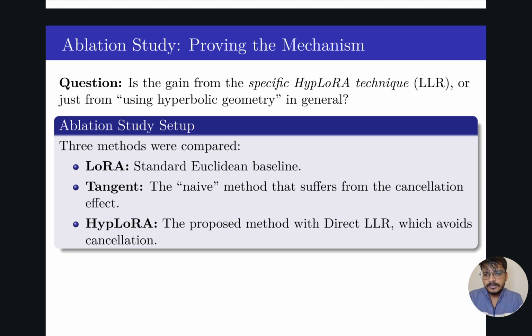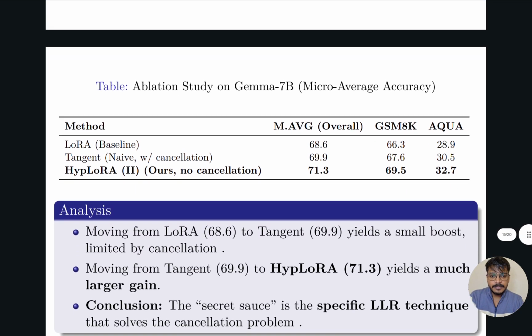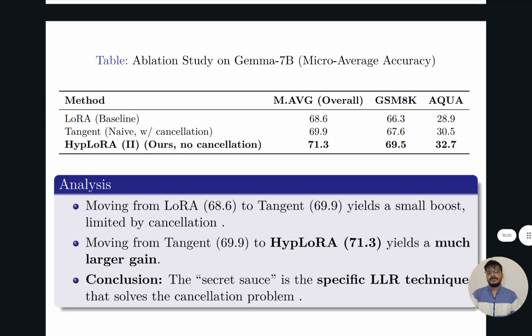Next we compare LoRa, tangent and Hive LoRa methods. Is the gain from the specific Hive LoRa technique or just from using hyperbolic geometry in general? So three methods are compared: LoRa, the standard Euclidean baseline; the naive method that suffers from the cancellation effect; and Hive LoRa, the proposed method with the direct LLR which avoids cancellation. So this is the table. You can see the result where our method performs better.